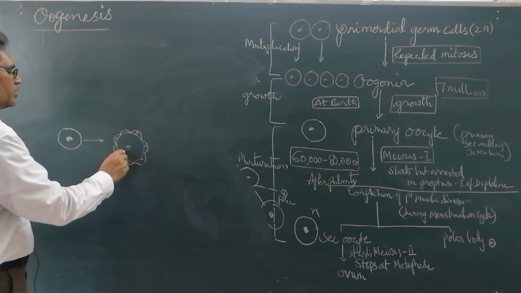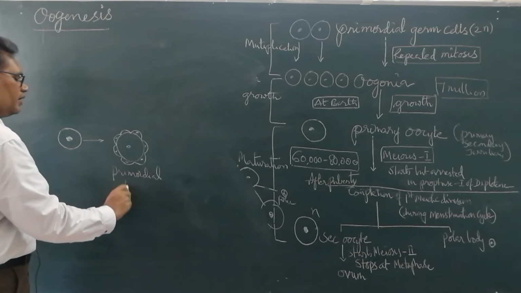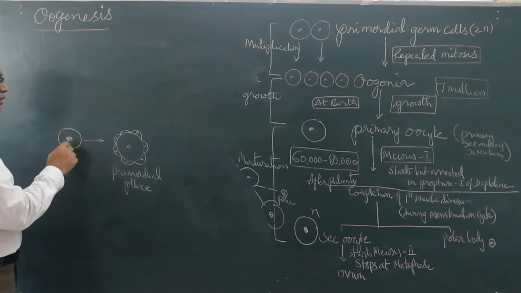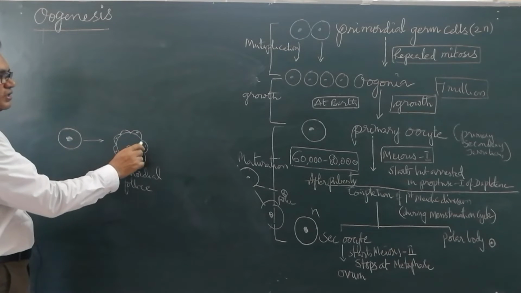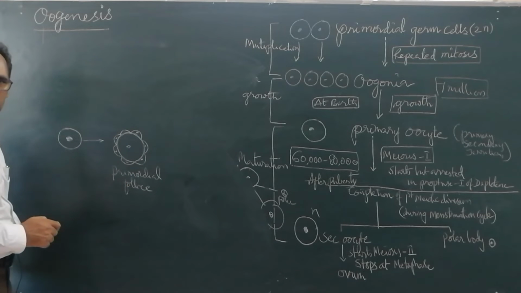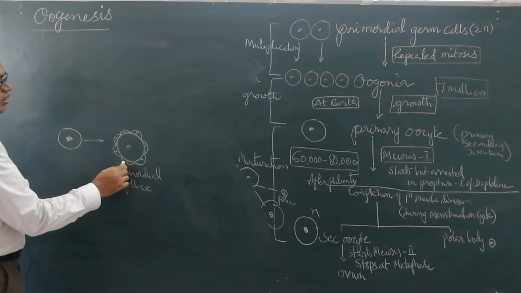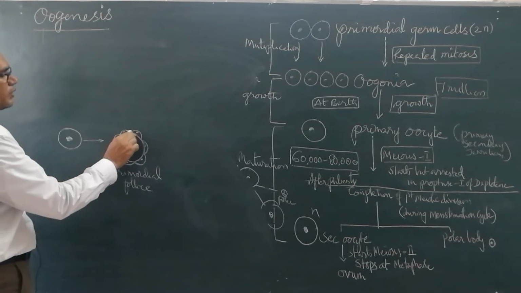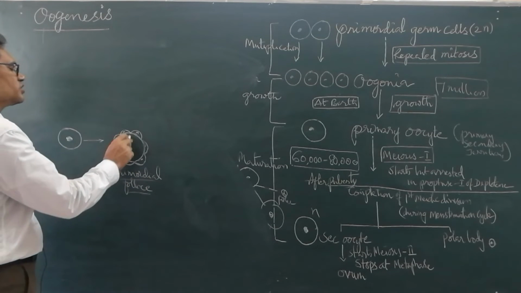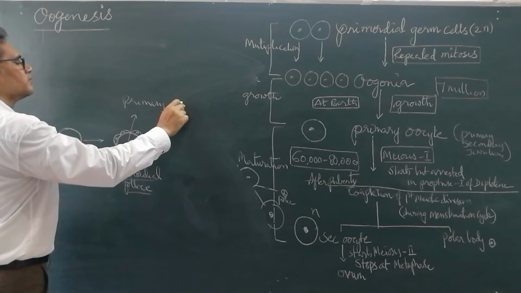Now, this oogonium is called a primordial follicle. What is a primordial follicle? This oogonium has enlarged to become the primary oocyte. This primary oocyte is surrounded by flat squamous cells. This is called a primordial follicle.